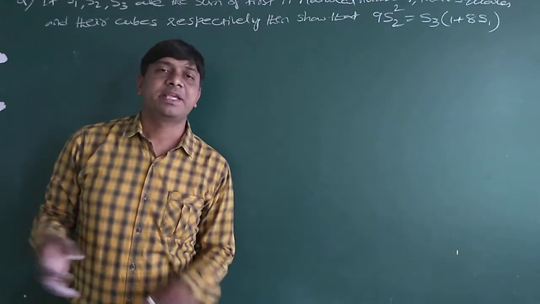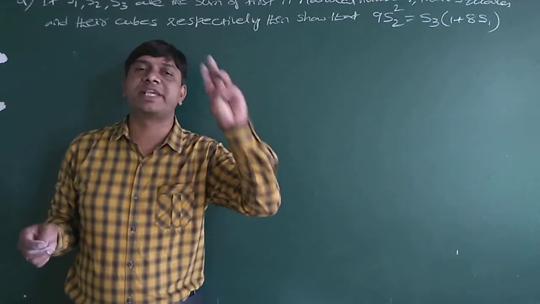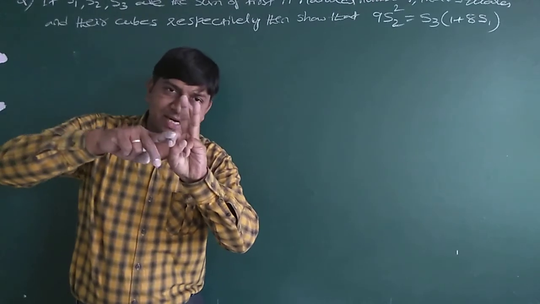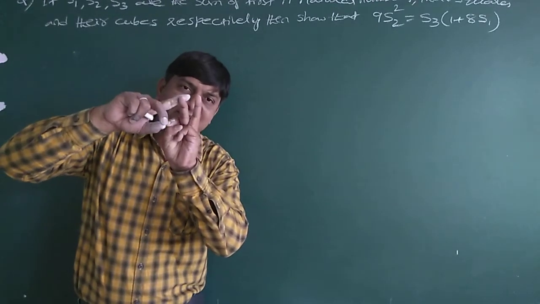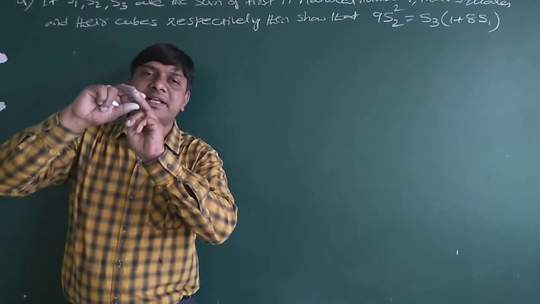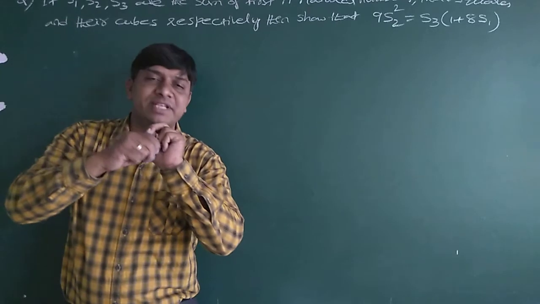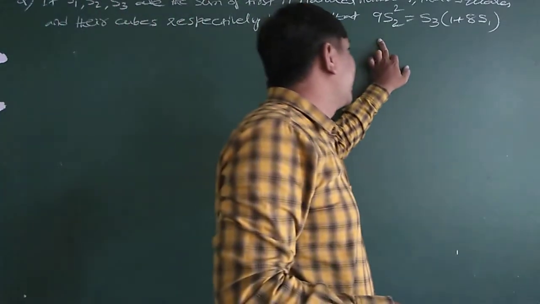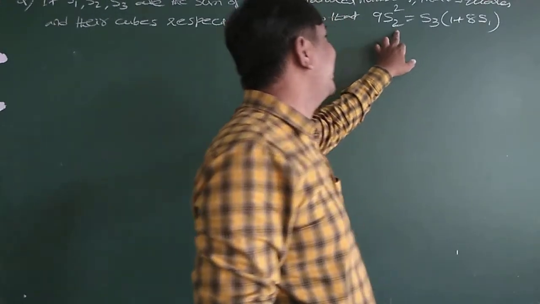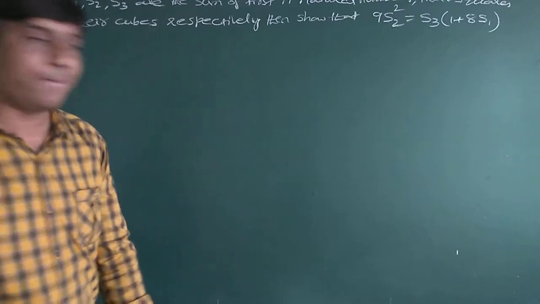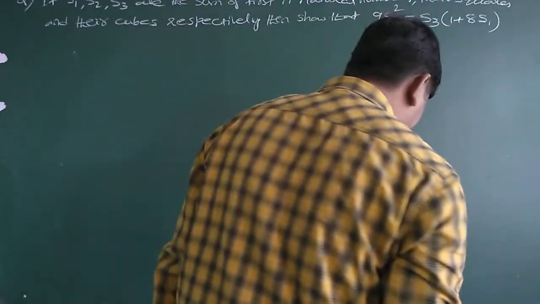See here, S1 is the sum of the first n natural numbers, S2 is the sum of the squares of the n natural numbers, and S3 is the sum of their cubes. Then we have to prove that 9 times S2 square is equal to S3 into 1 plus 8 S1.